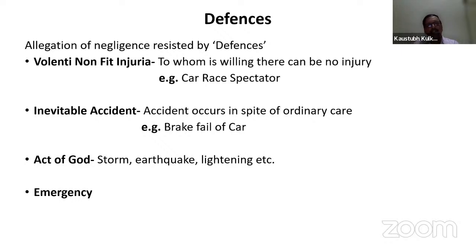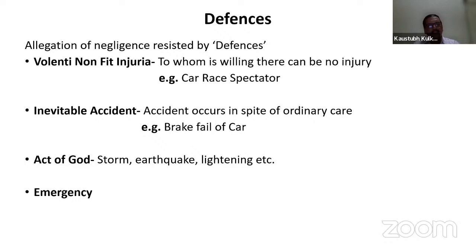But here, the defense taken by the insured as well as insurance companies is that an earthquake is not within the capacity of the insured person, the entrepreneur, to stop, and due to this type of act of God peril there is injury to the person, and he is claiming that there must be some compensation. So these are some of the act of God perils which will form part of the defense procedure, and the amount of compensation will be minimized.